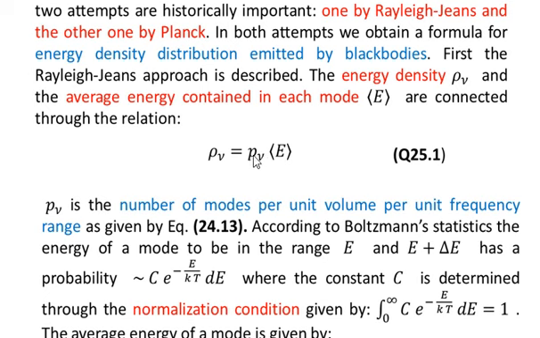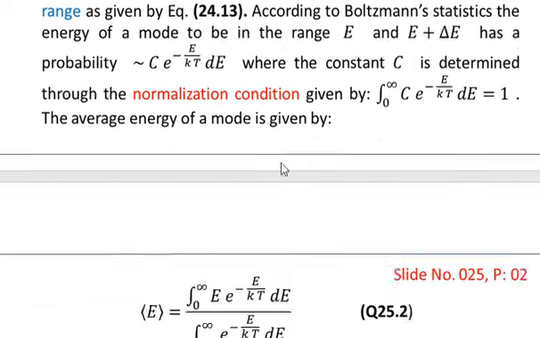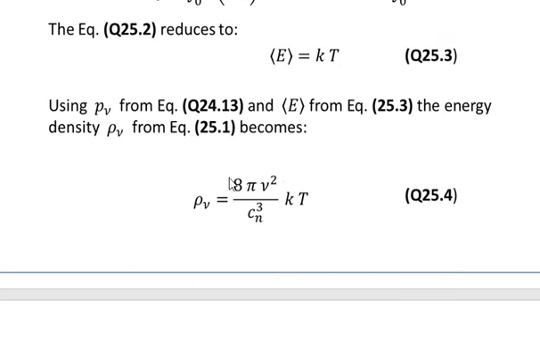Substituting the value of P nu and the average energy that we just calculated, we get rho nu is equal to 8 pi nu square over c cube into kT, where c is the speed of light in the cavity.